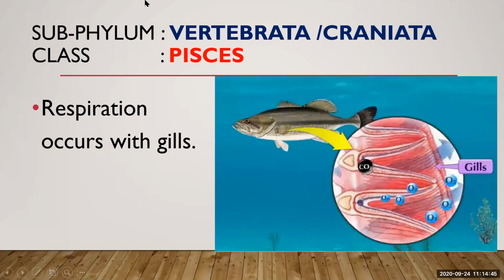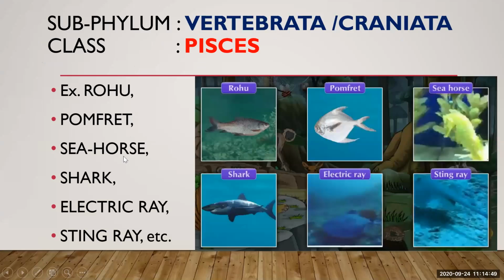So examples of this phylum Pisces are rohu, pomfret, seahorse, shark, electric ray, stingray. These are the examples of this phylum Pisces.